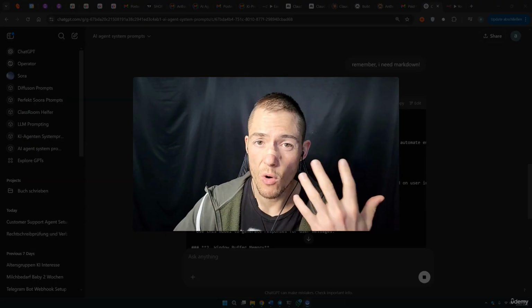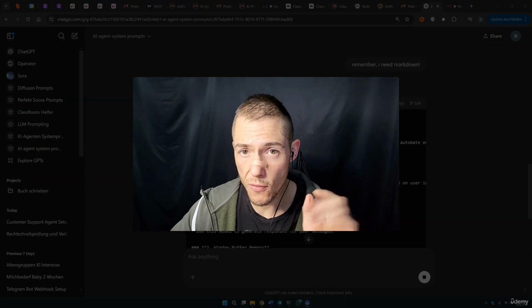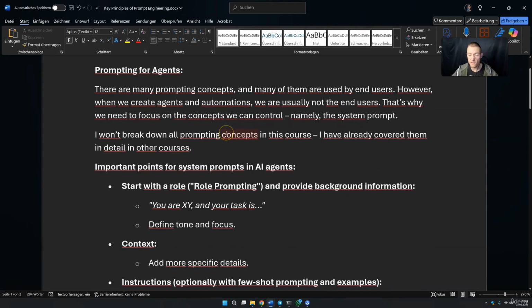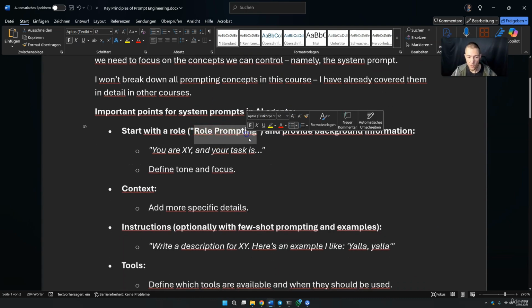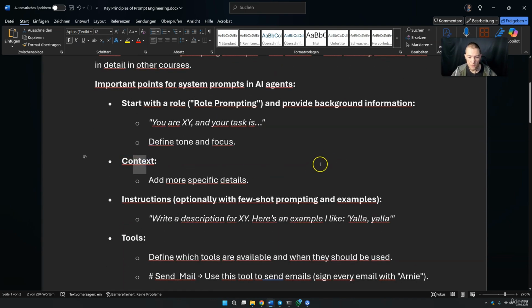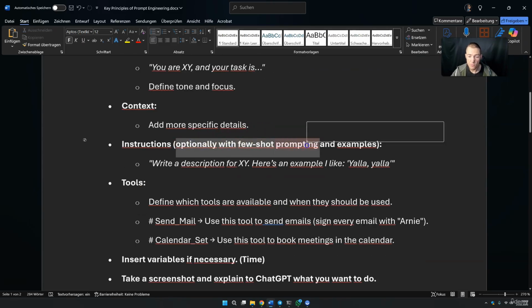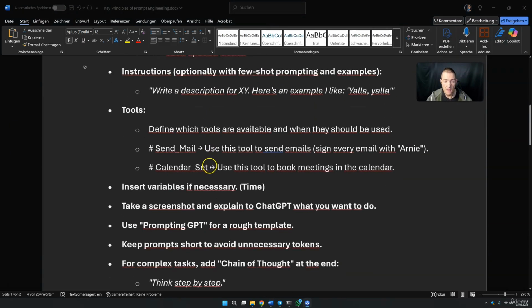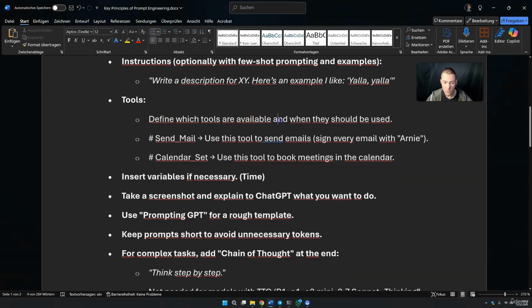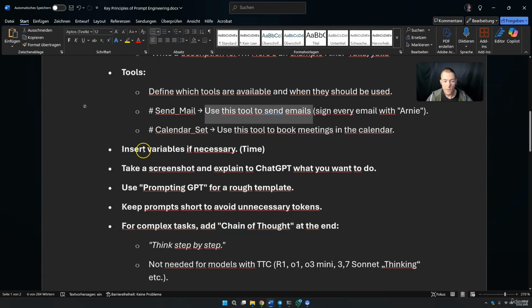Generally speaking, once again, what is the most important thing here? The most important thing is that you understand these basics for yourself. You should start with a role. You should give some context. You can give examples with few-shot prompting if needed. You don't have to do this. Then you need to define the tools. For example, the send mail tool: use this tool to send emails. You can insert variables, for example the time, if it's necessary for your agent.